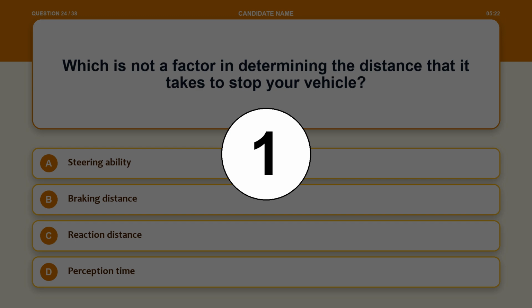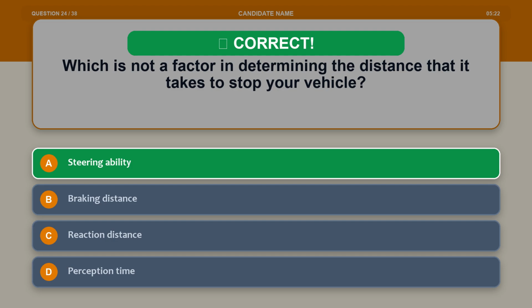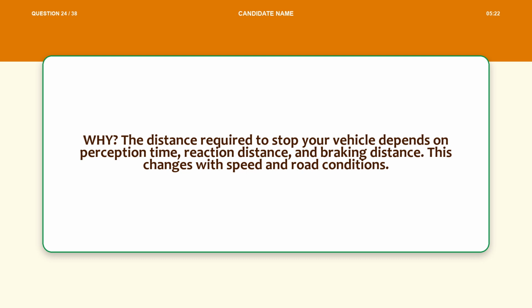The correct answer is option A, steering ability. Explanation. The distance required to stop your vehicle depends on perception time, reaction distance, and braking distance. This changes with speed and road conditions.